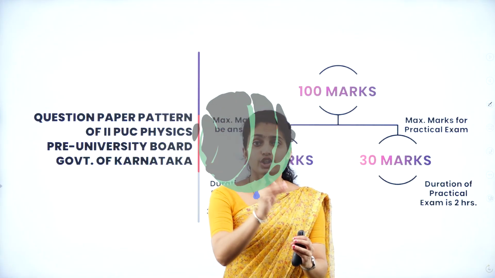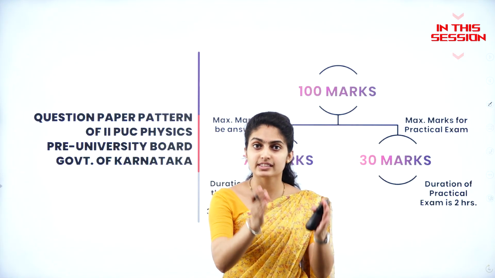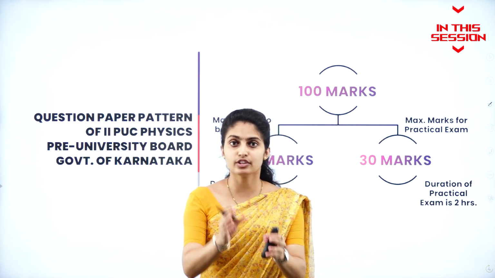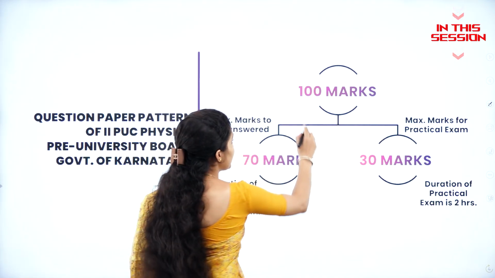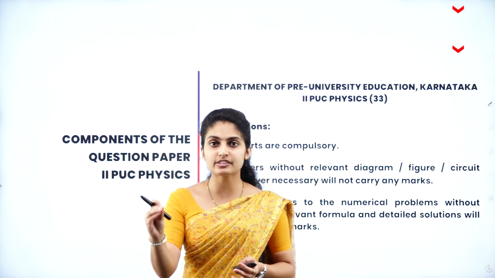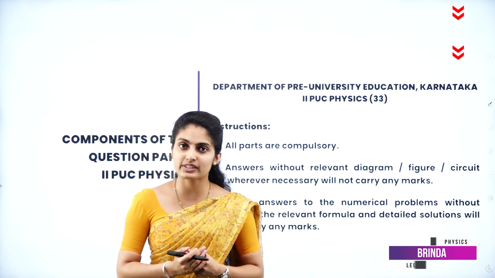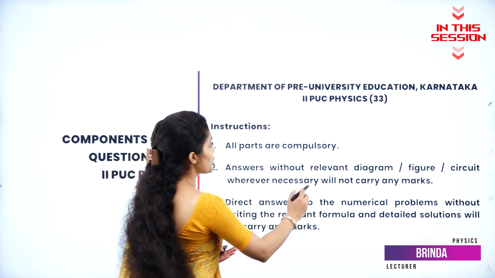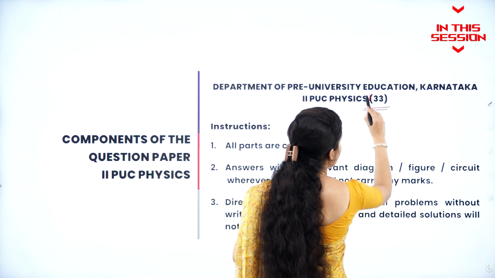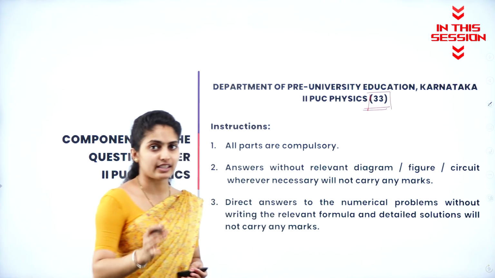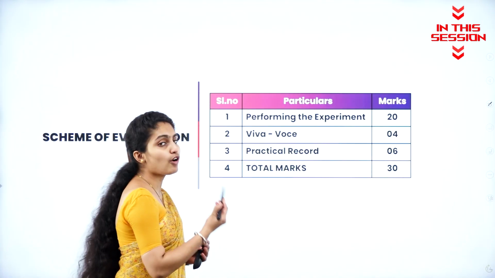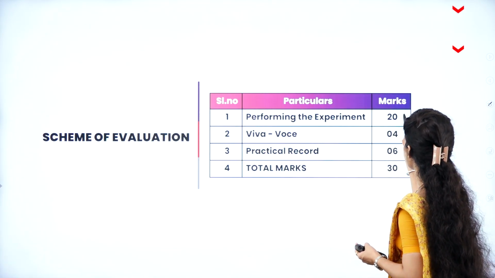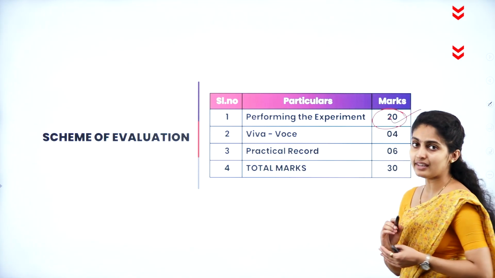In physics, the total number of marks allotted, theory as well as practical paper together, to each student is said to be 100 marks. Each and every subject is allotted a certain code, and the code for our subject, physics, is 33. 33 will be the subject code of physics. 30 marks is divided as performing the experiment consisting of 20 marks. So the majority of the marks go to performing the experiment.